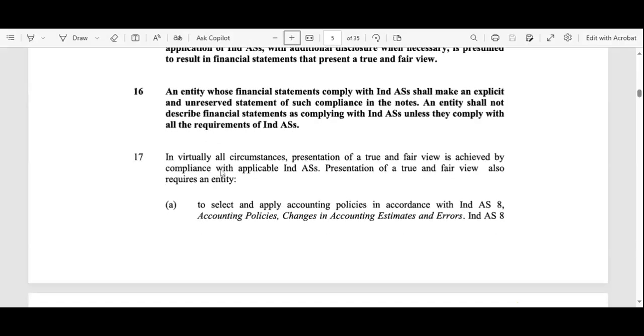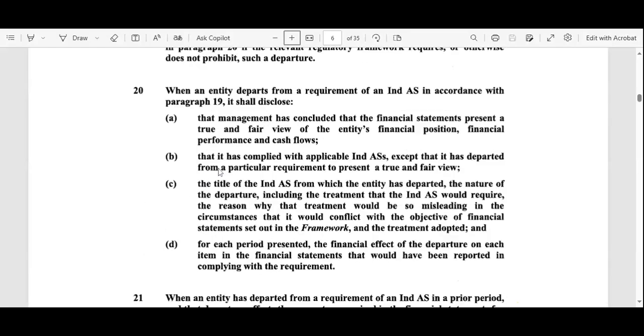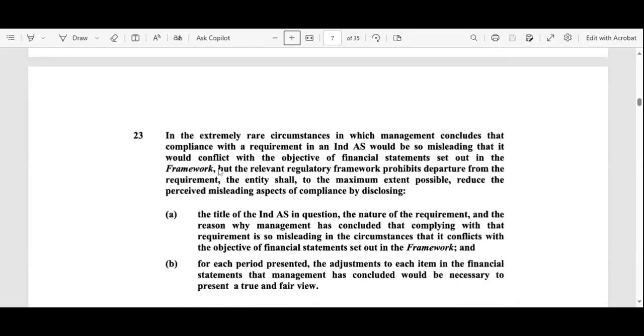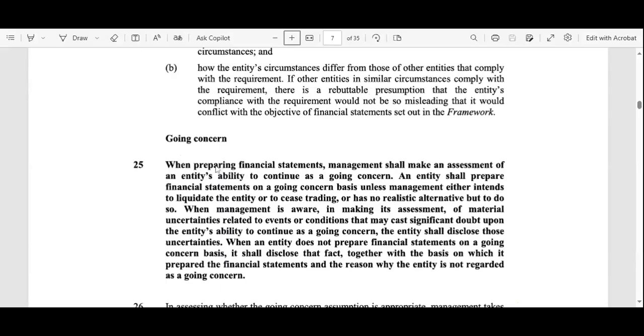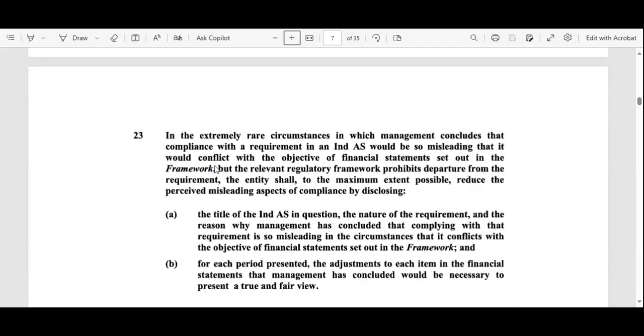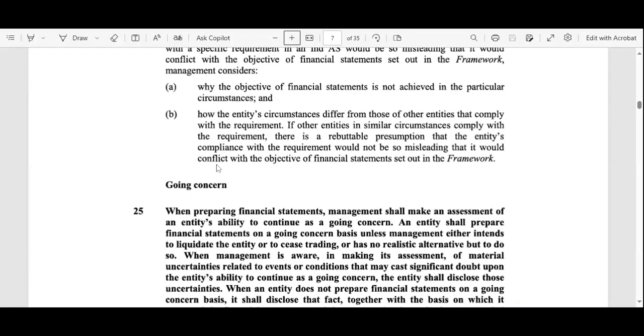Next, we see what parameters should be followed while preparing the financial statement.